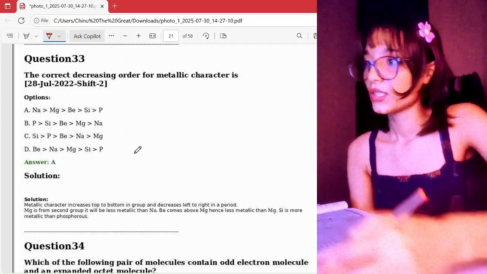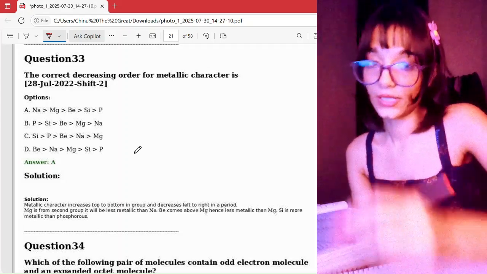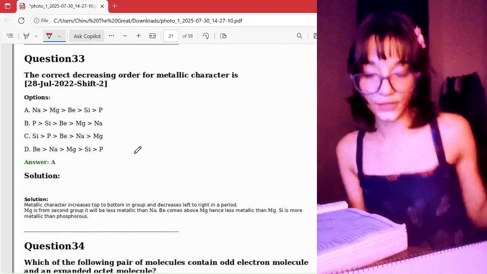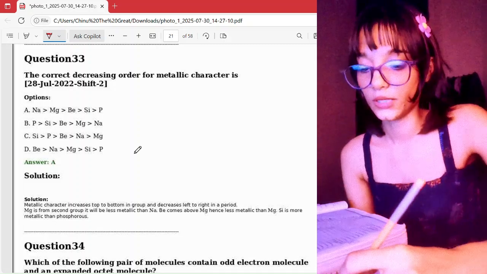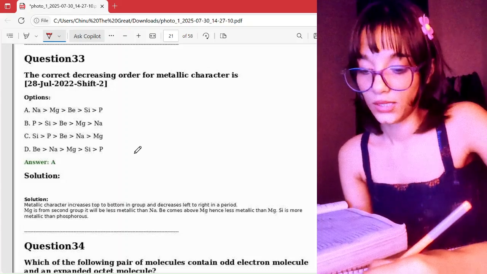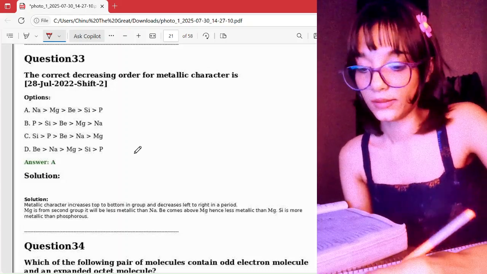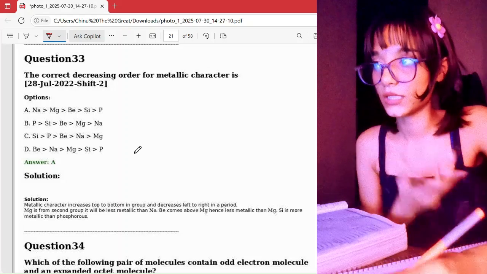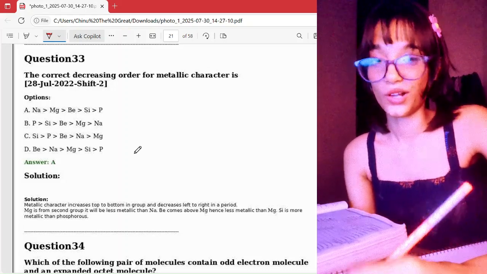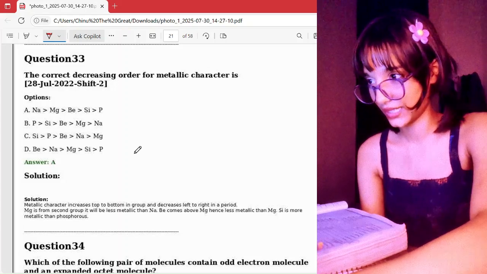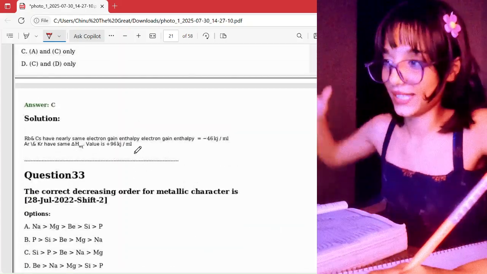Alright, so we know that metallic character decreases across the period and increases down the group, right? We know that. So sodium, let's just make the row sodium, and then magnesium, then beryllium is above magnesium, we all know that. And then we have silicon, let's put, oh, y'all can see the answer. I'm sorry, I forgot to hide the answer. Actually, I'm not really focused on the answer.